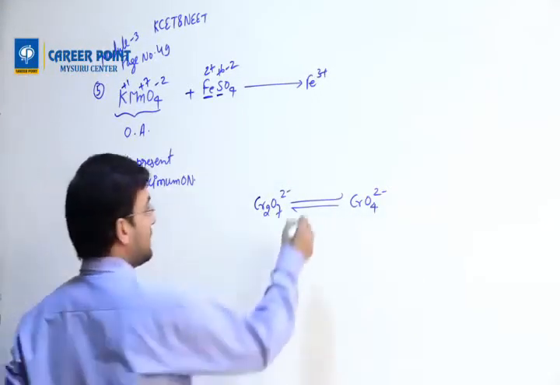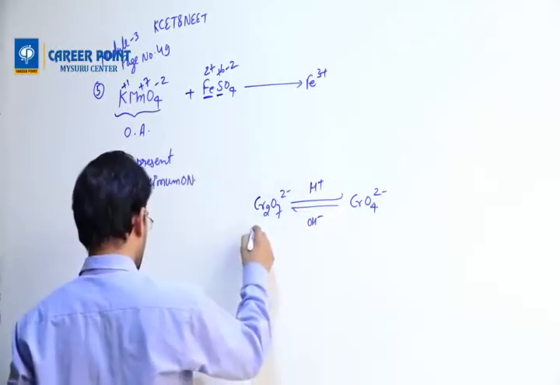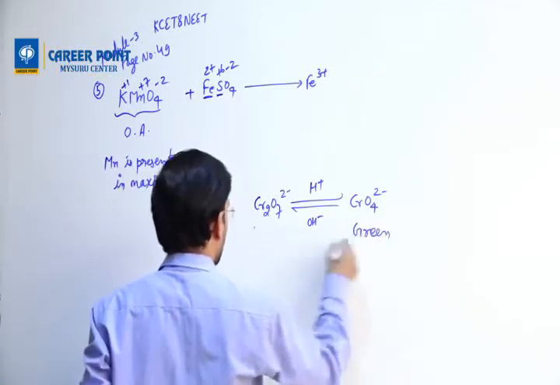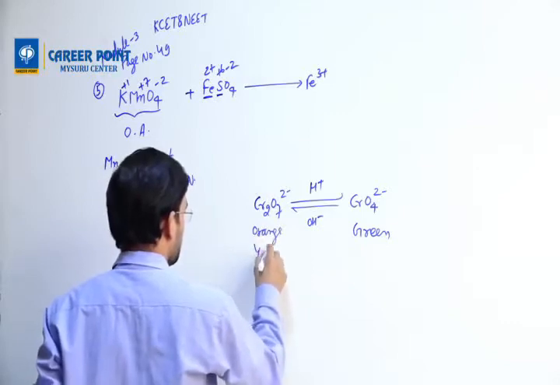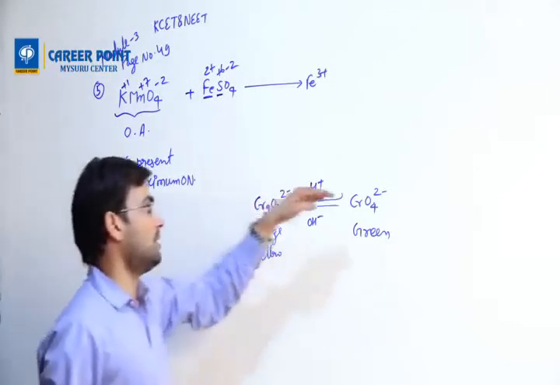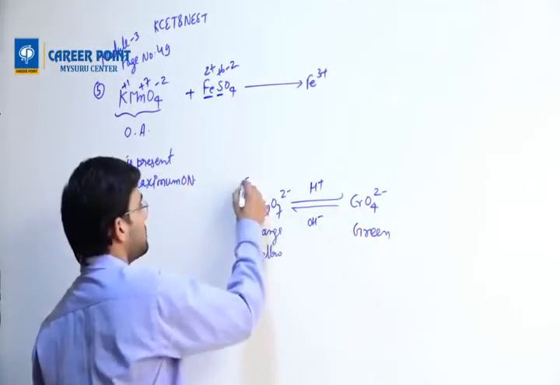This happens in acidic medium, and that happens in basic medium. One is orange and the other is yellow. This is an equilibrium: if you add acidic solution it will convert one way, and if you add basic solution it will convert back. This is question number 10.